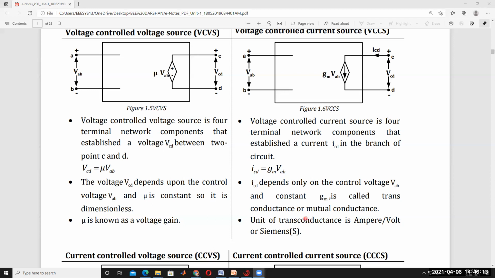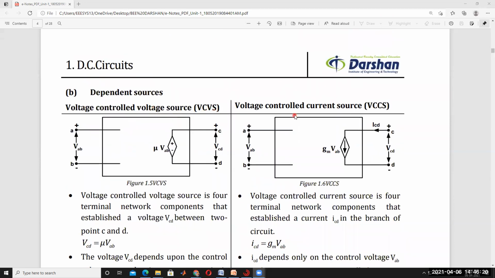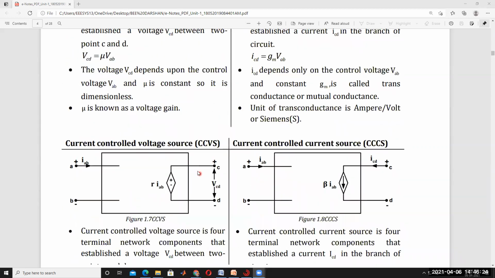Siemens. Units are opposite of the conductance. So this is the voltage controlled voltage source and the current controlled... voltage controlled current source. Another two sources are there.